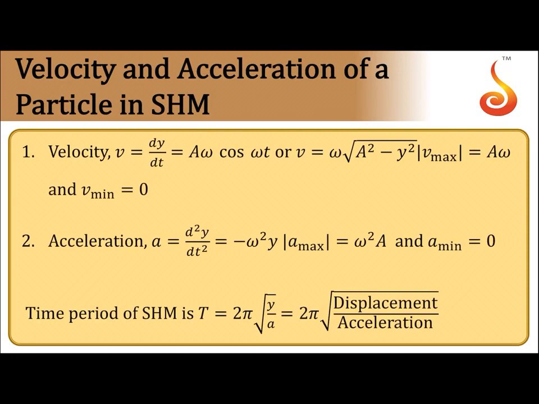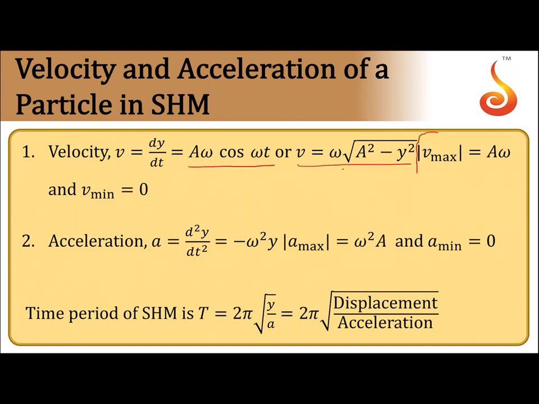So if you differentiate the expression for displacement, you will get velocity. If I take y = a sin ωt and differentiate it, I will get v = aω cos ωt. Or you can arrive at v = ω√(a² − y²).